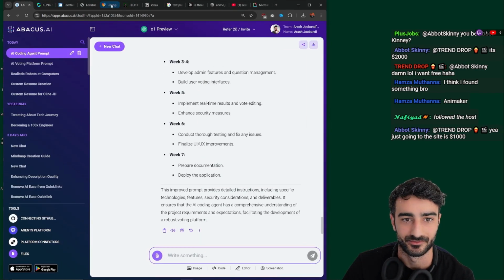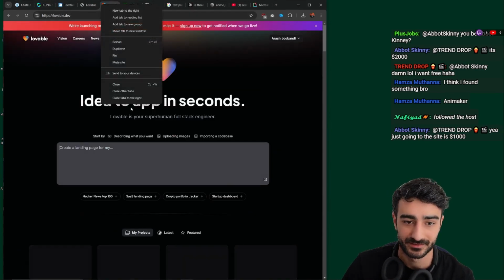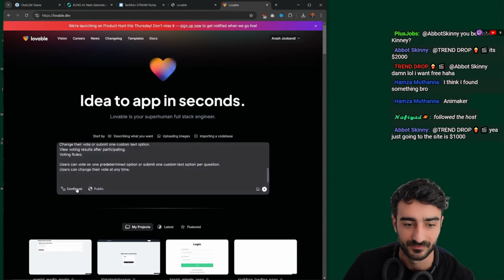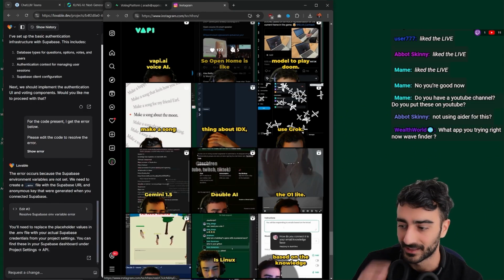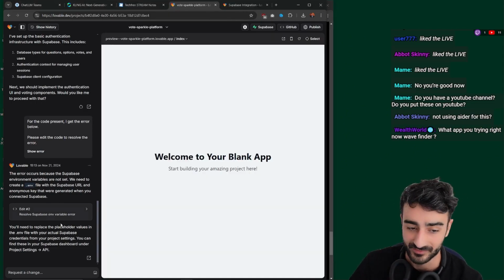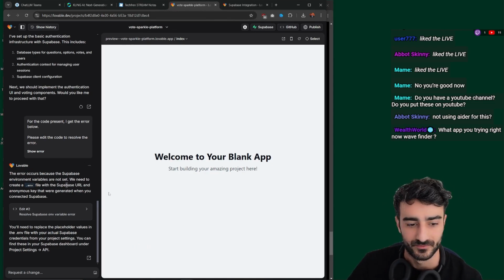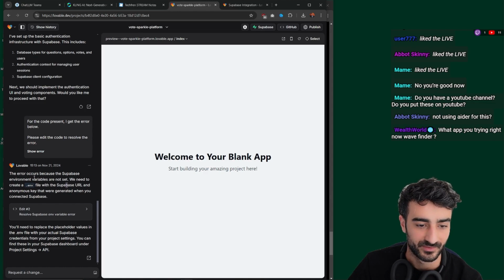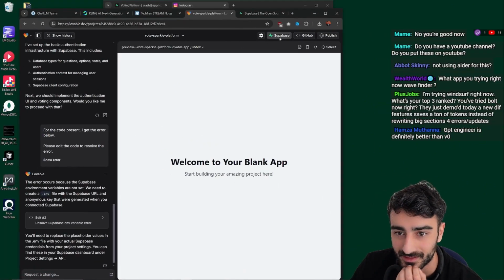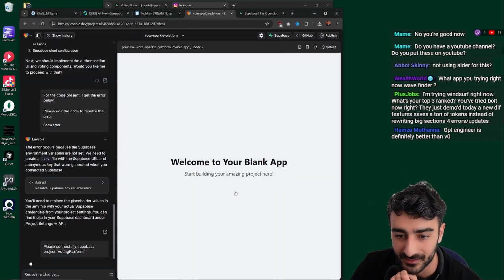Alright, let's go on to Lovable Dev and try to create this. Boom! Not using Edit for this? No, we're using Lovable Dev. It takes care of the whole deployment and stuff for us, which is really sweet. The error occurs because the Supabase environment variables aren't set. We still need to create an env file with the Supabase URL and the anonymous key. You can do this in the project settings API. Oh, wait, hold on, I just realized you can go here and click connect.